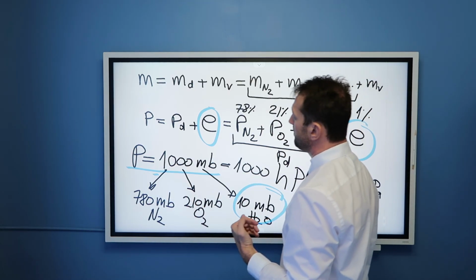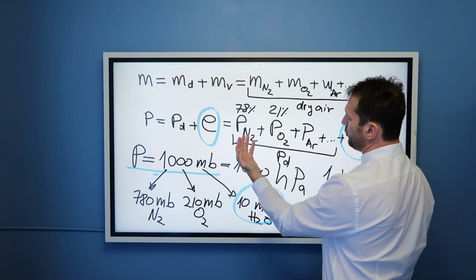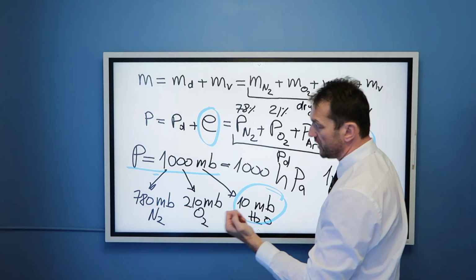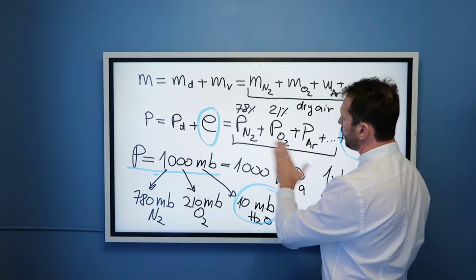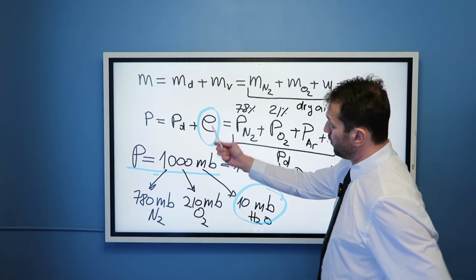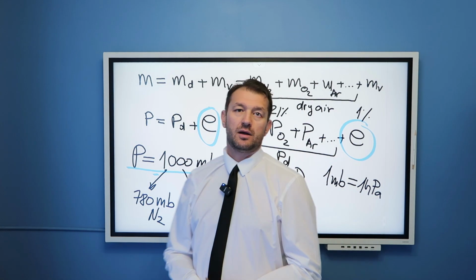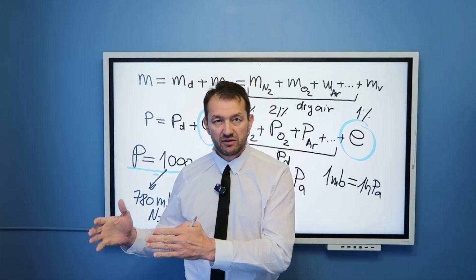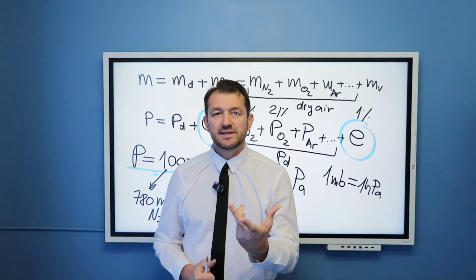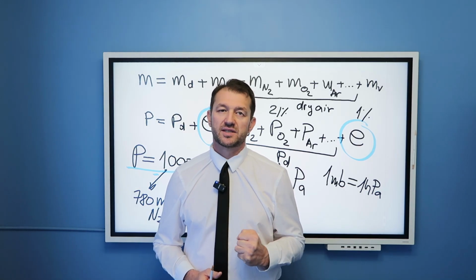But as I said at the beginning of this video, we do not care particularly about thermodynamics of nitrogen, oxygen, argon, CO2 and so on, because they always stay as gases, whereas water vapor can change to become liquid water or solid ice. And this is where the concept of saturation vapor pressure kicks in.